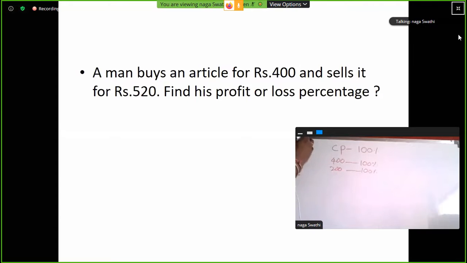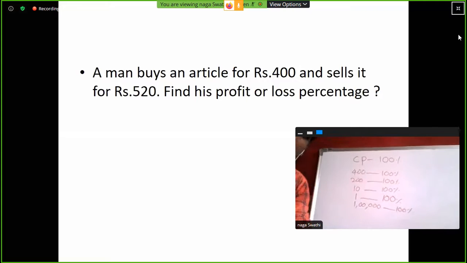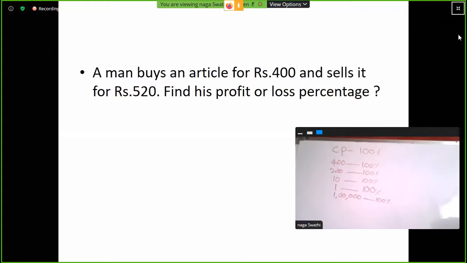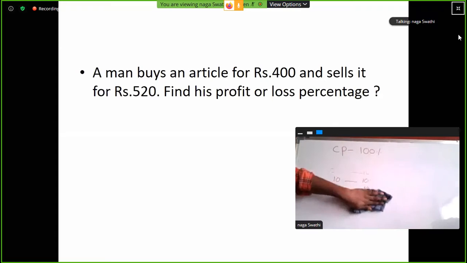A book costs 10 rupees? 100%. A pen costs 1 rupee? 100%. A house costs 1 lakh? 100%. The cost price is always how much percentage, ma? 100%. Right? Please remember, cost price is always 100%. Clear?